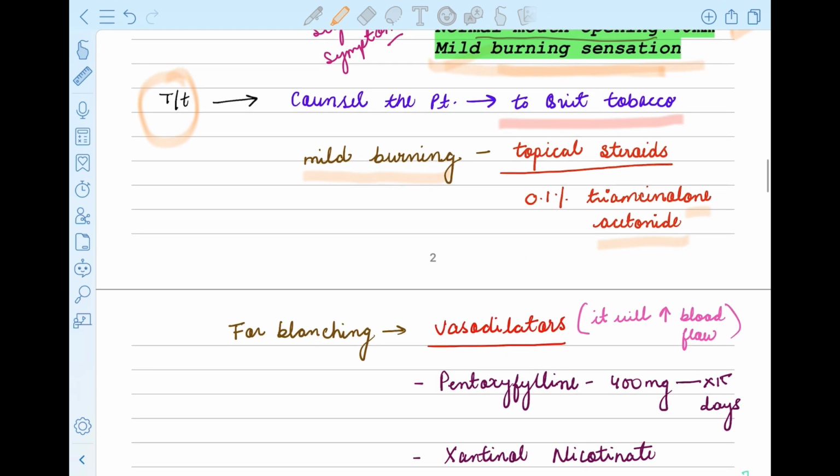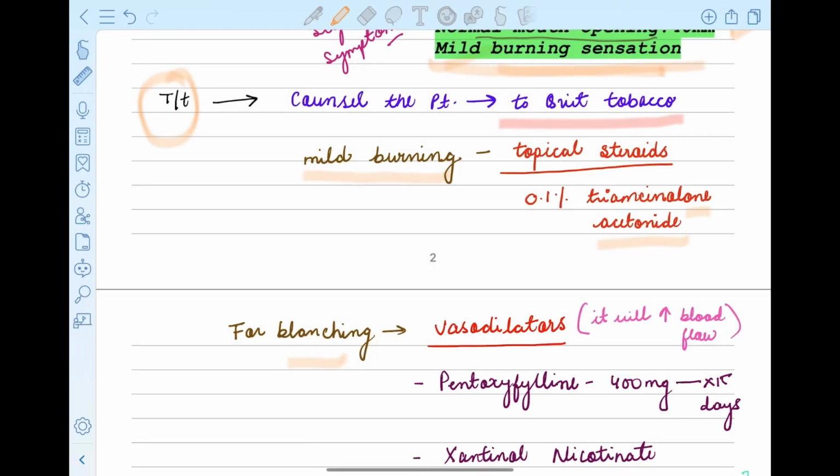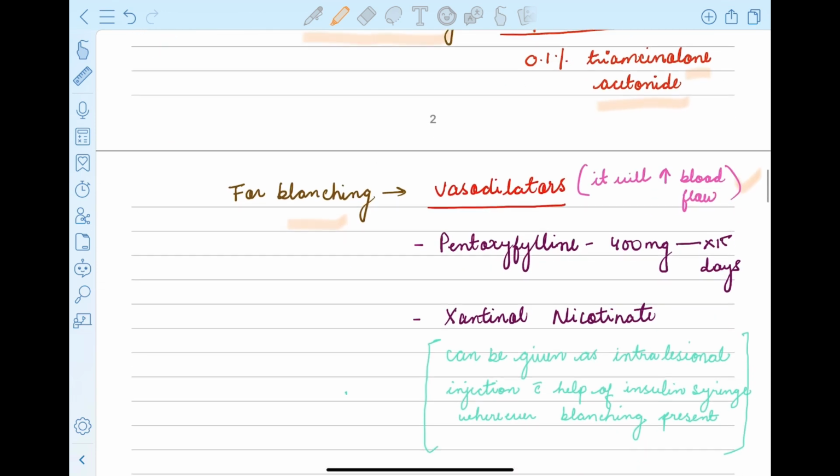For blanching, we'll be giving vasodilators. What is blanching? Constriction of the blood vessels. So if the blood vessels get constricted, we'll give vasodilators in order to dilate the vessels. What a vasodilator does is increase the blood flow. Now let's see what vasodilators we give.